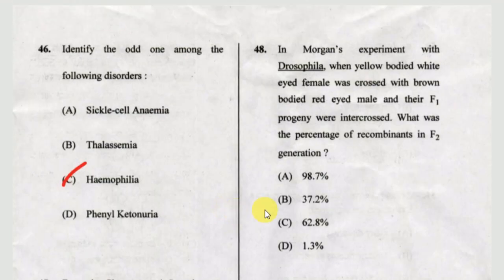Okay, next one. In Morgan's experiment with Drosophila, when yellow-bodied white-eyed female was crossed with brown-bodied red-eyed male and their F1 progeny were intercrossed, what was the percentage of recombinants in F2 generation? 98.7%, 37.2%, 62.8% or 1.3%. The correct answer is D, 1.3%.